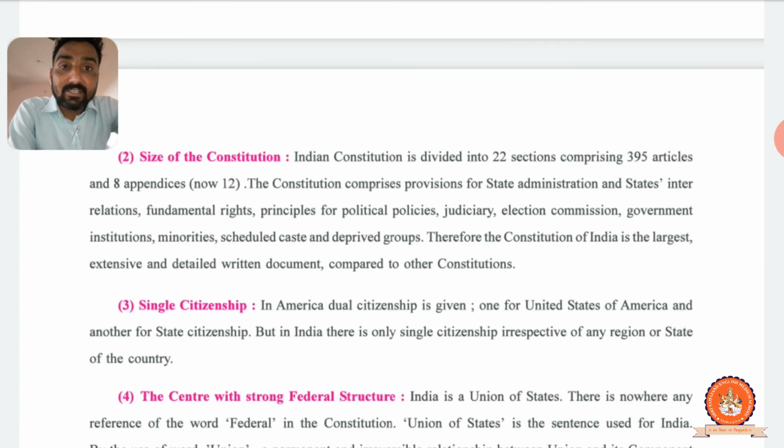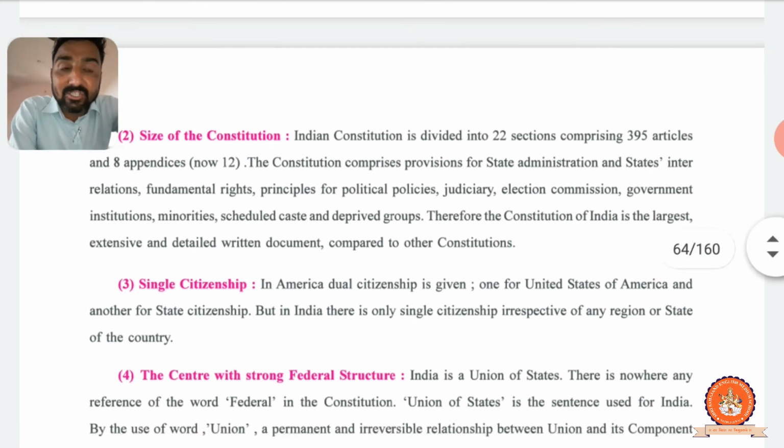And states' inter-relationship, how the states relate to each other, Gujarat, what kind of relation with Maharashtra, what rules and regulations for states' inter-relationship. And state administration, how the state government can rule, how they make rules and regulations, law, taxes, prices decide. These all things are comprised in this provision of state administration.